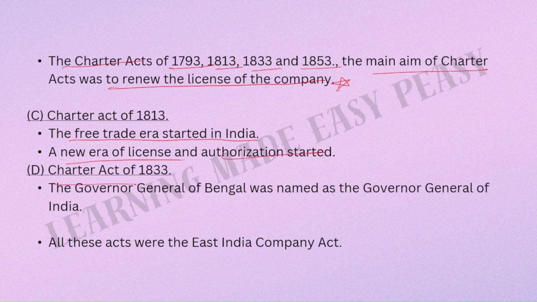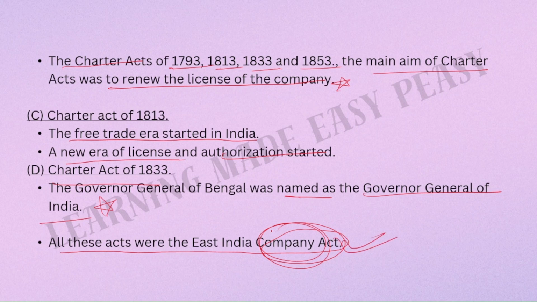A new era of license and authorization started. Then we have the Charter Act of 1833. The Governor General of Bengal was renamed as the Governor General of India. Very important. All these acts were the East India Company Acts. So the first acts that we see, the Regulating Act, the Pitt's India Act, and all these 4 Charter Acts were the Company Acts.